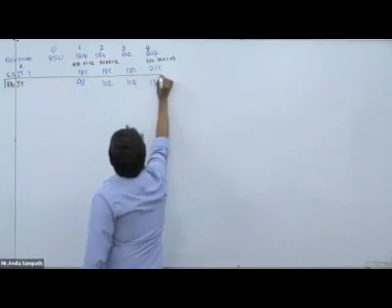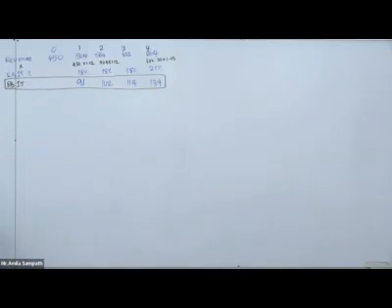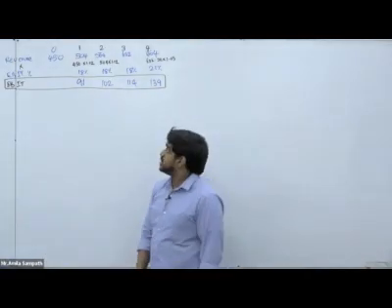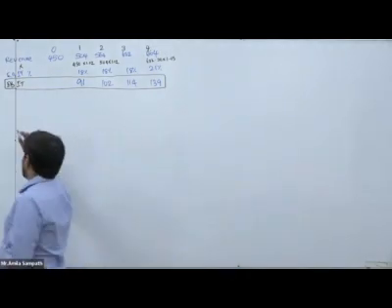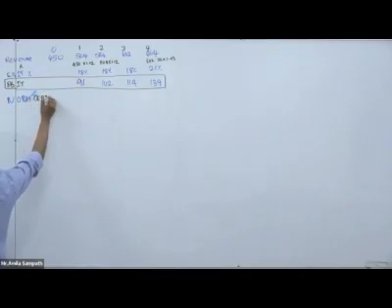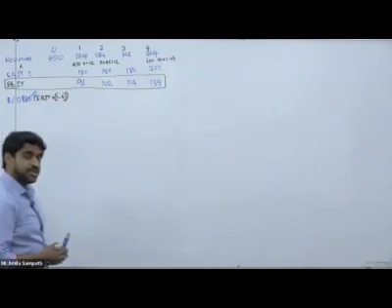Actually, our free cash flow to the firm calculation we can start from this, from EBIT. Basically, first we need to get what? First we need to get NOPAT, net operating profit after tax. Then how can we get the NOPAT? As I told you, NOPAT we can get as EBIT into 1 minus T.